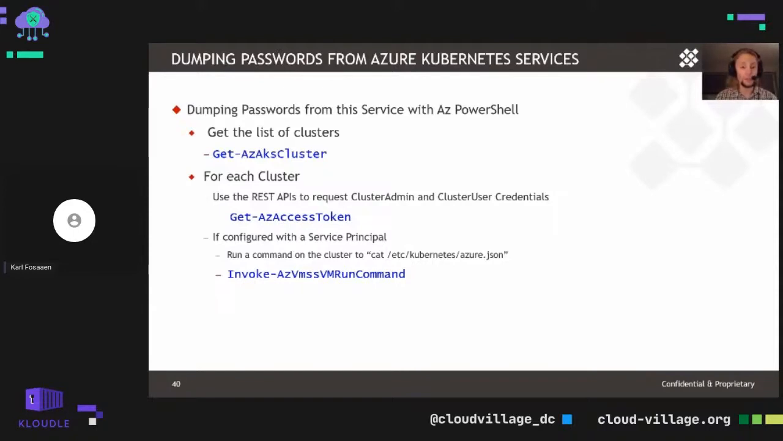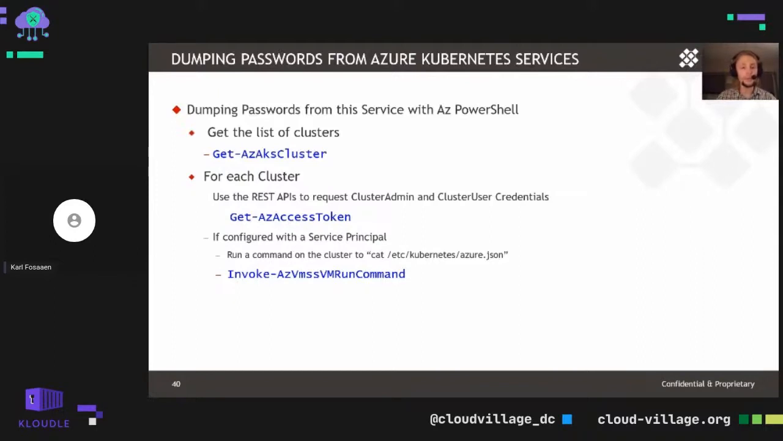So if the cluster itself is configured with a service principal, we can actually access those clear text credentials in the azure.json file under the etc kubernetes folder. And that one's really interesting. So with the cluster itself, there are virtual machine scale sets that support that cluster. Those are created into a special resource group that's named after the cluster itself and the resource group that the cluster is deployed into. But it's pretty easy to identify that from the AZ PowerShell cmdlets and identify where that virtual machine scale set is.